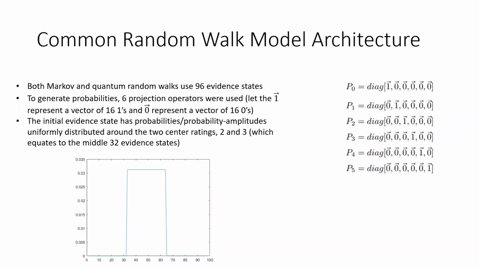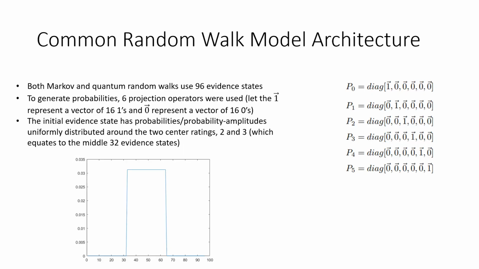Both Markov and quantum models used 96 evidence states. 96 was chosen because it's a multiple of 6. That way, each of the 6 possible ratings occupy the same number of evidence states, and because 96 is large enough to approximate a continuum. To generate probabilities for each process, 6 projection operators were used. Each of the projection operators pick out the probabilities that correspond to each rating. These are the projectors here on the right. Note, all off-diagonal elements of the projection operators are 0.